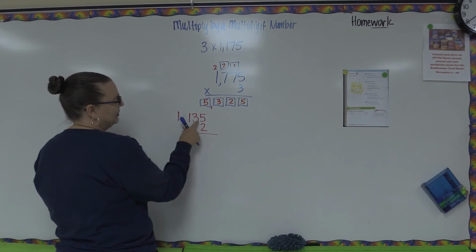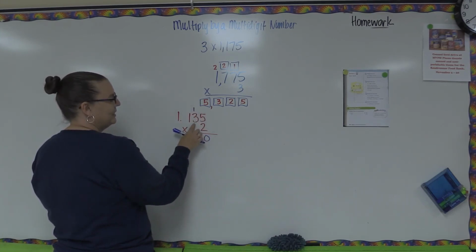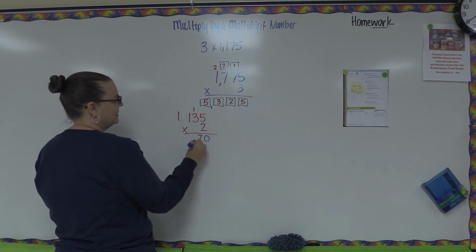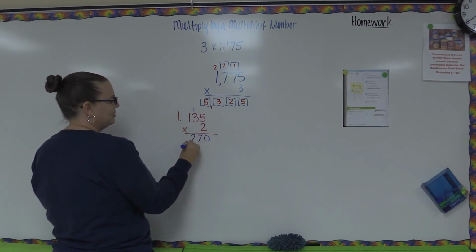Start with your ones. 5 times 2 is 10. Carry my 1. 2 times 3 is 6, plus 1 more is 7. And 2 times 1 is 2.